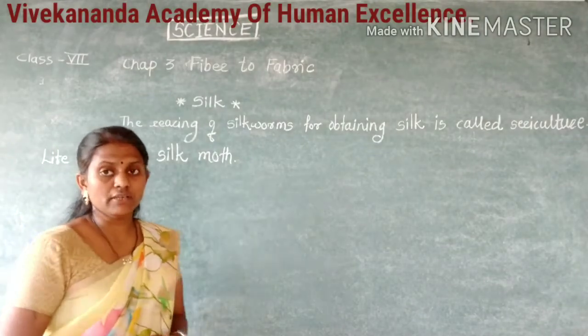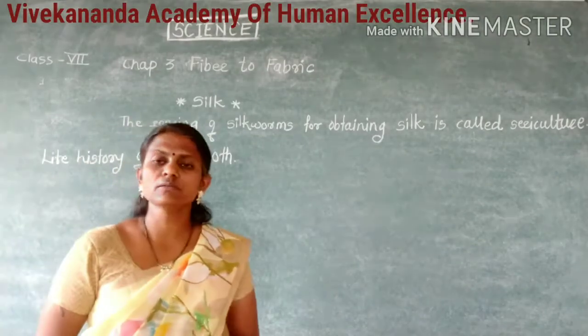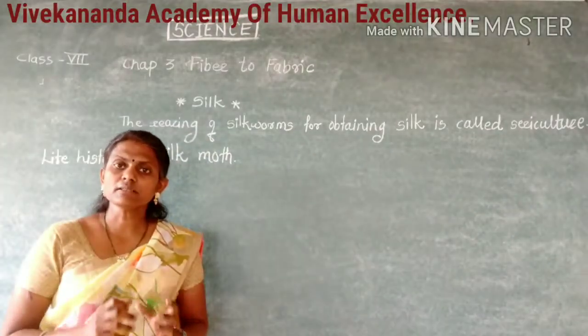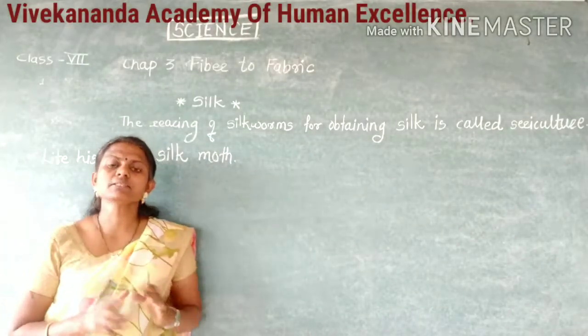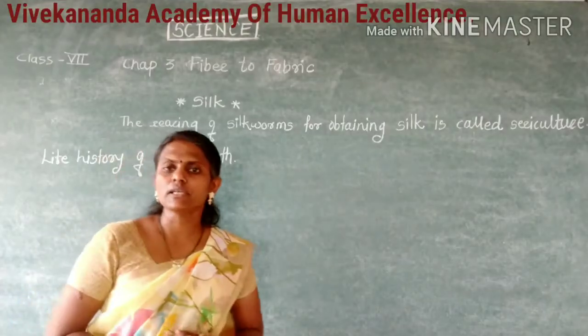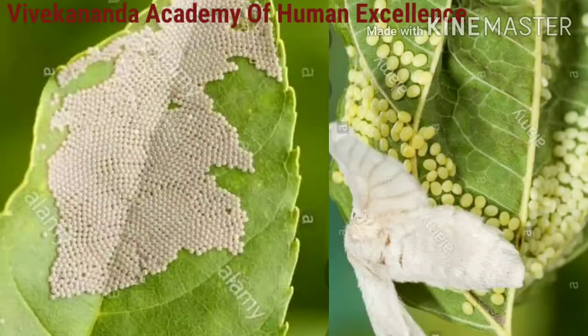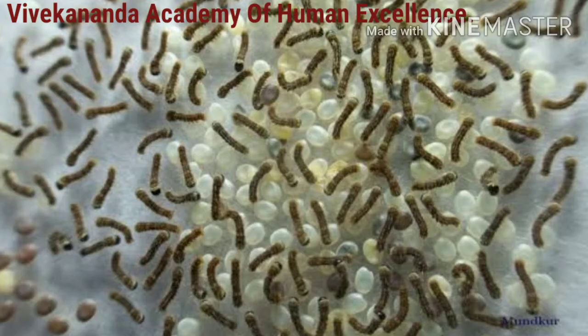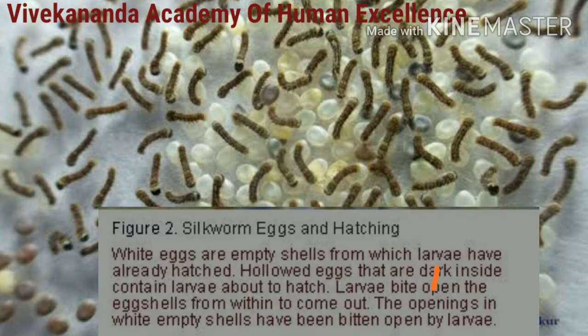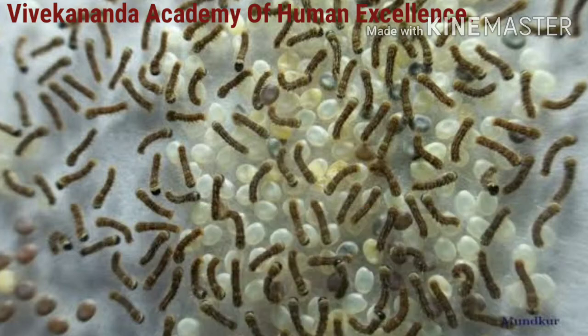When we discuss the life history of the silk moth, the female silk moth lays hundreds of eggs on the leaves. From the eggs hatch the larvae, which are called caterpillars or silkworms. They grow in size, and when the caterpillar is ready to enter the next stage of its life history,